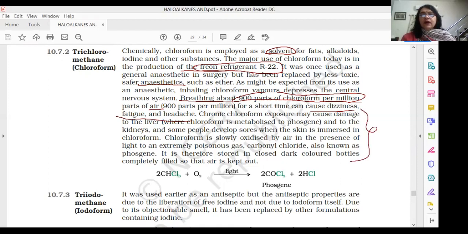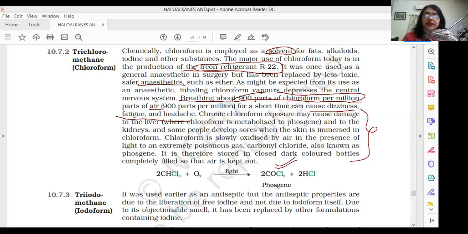And then the most important point to be noted down about chloroform is given here. That is, on exposure to air and light, chloroform is slowly oxidized to form a very poisonous gas, phosgene, also known as carbonyl chloride. And although the information is not mentioned here, we can all remember that at times in the chloroform bottle, a little amount of ethanol is added to convert the formed phosgene into diethyl carbonate, which is not as harmful, rather it is harmless.